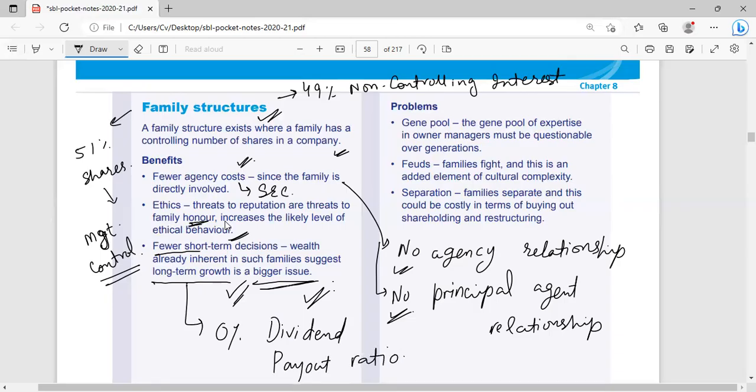But a public company cannot say that we are going to continue with a zero payout ratio. If they plan that, they have to take their shareholders into confidence and then they can follow such a plan. But in case of a family, there is no issue with this dividend payout ratio. Any question with these benefits?